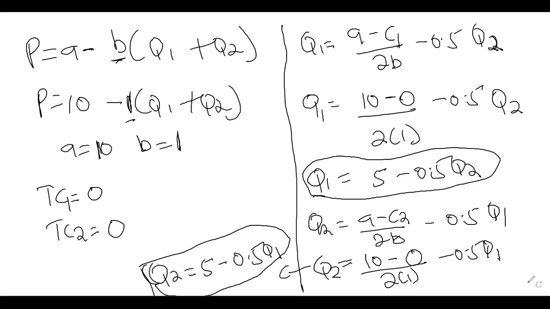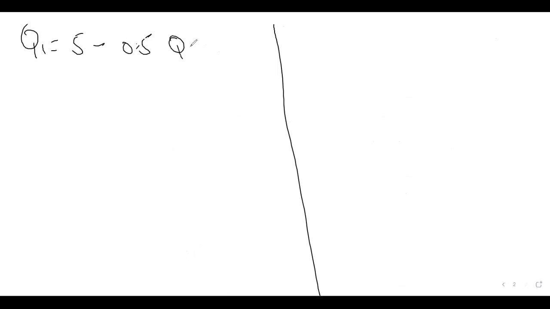Now remember, the next step is to solve these two reaction functions simultaneously. So we have Q1 is equal to 5 minus 0.5 Q2, and Q2 is also equal to 5 minus 0.5 Q1.